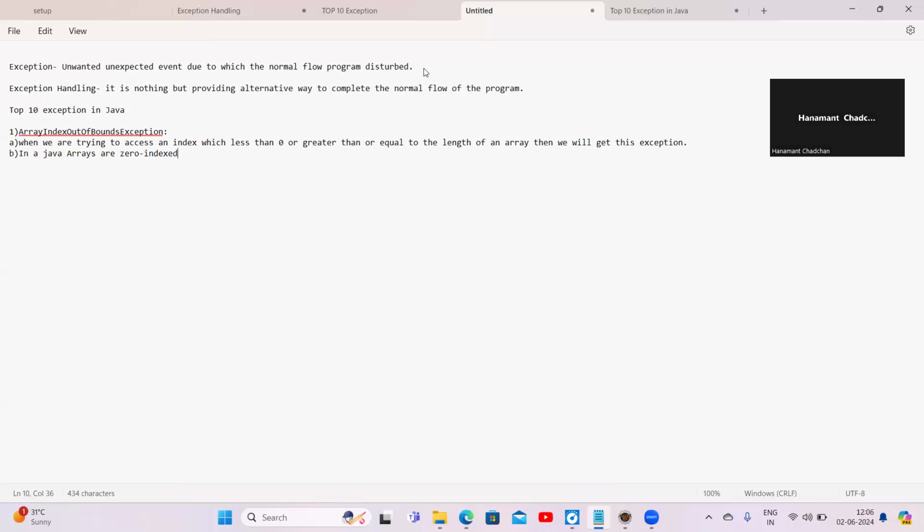If we want to access the first element, then we need to access the zeroth index. For the second element, we need to access the first index.